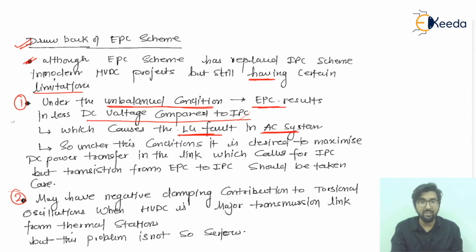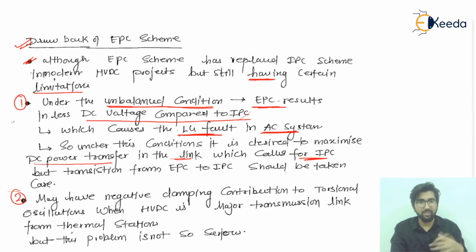Under this condition, it is desired to maximize the DC power transfer to the link. So what do we have to do at this condition? If there is an LG fault, then the DC power transfer to the link should be maximized, so that whatever the voltage has decreased can be maintained as per the requirements, which calls for the IPC.